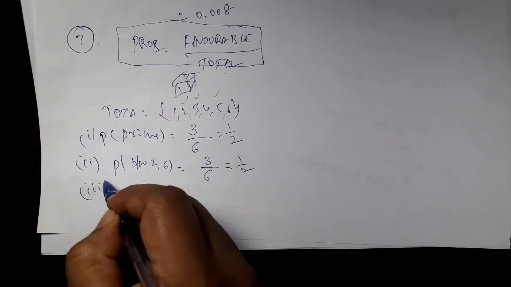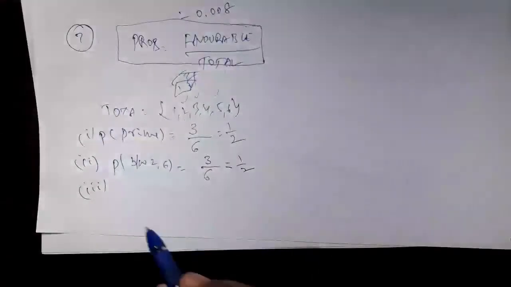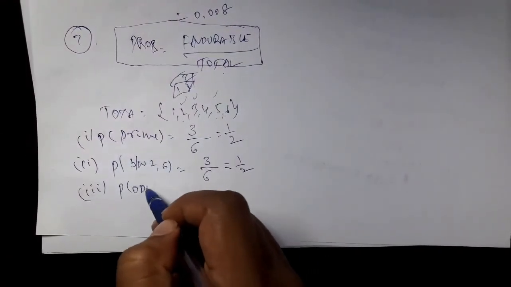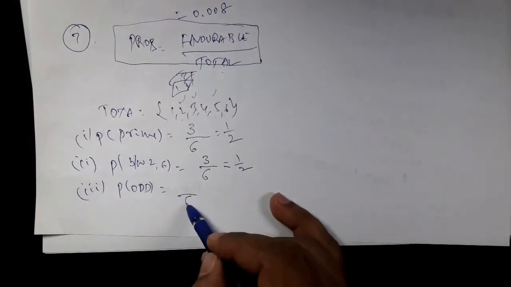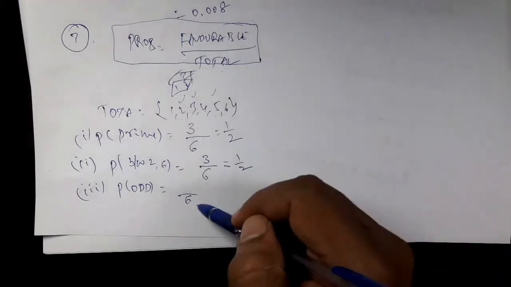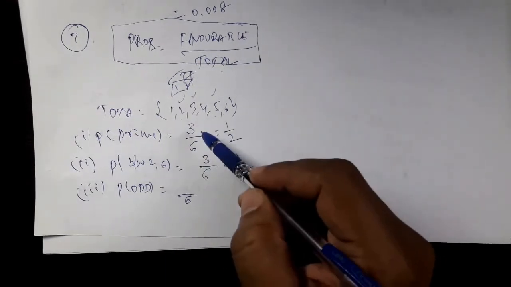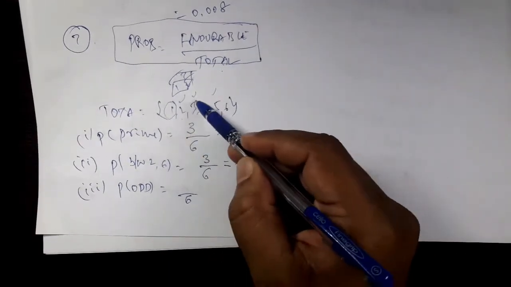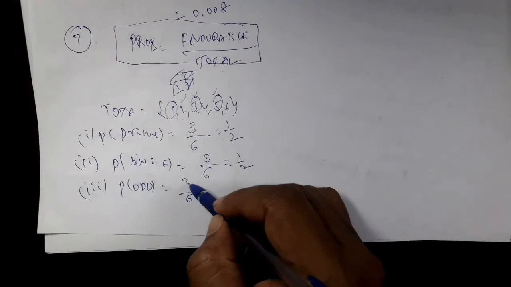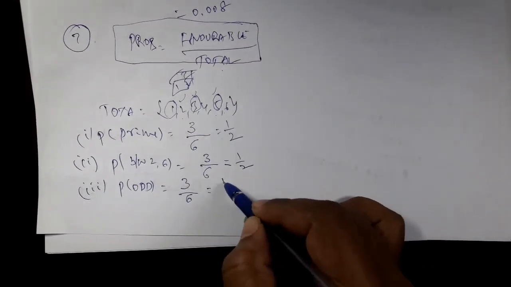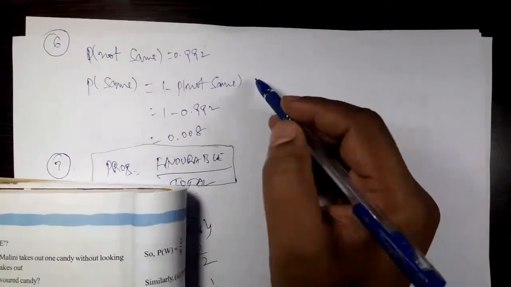Coming to third part. An odd number. So probability of getting an odd number as the outcome. What is the denominator? Total outcomes. Number of outcomes is 6. Coming to numerator, how many are favorable to this case? How many of these 6 are odd? This one, this one, this one. 3 odd numbers. So 3 are favorable. So 3 by 6 is the answer, 1 by 2. Right?